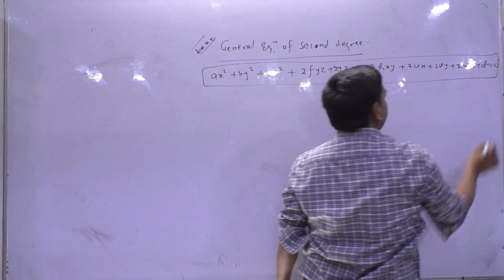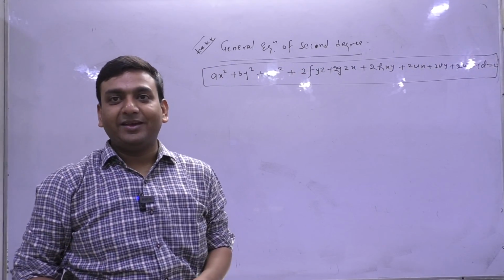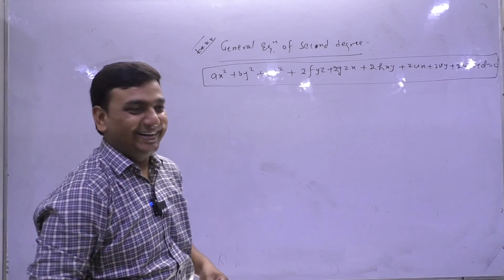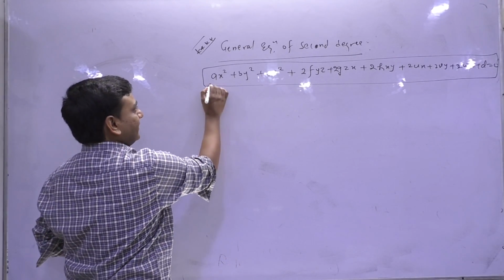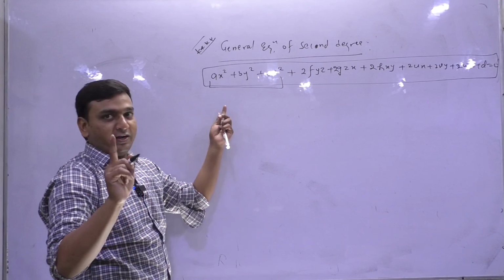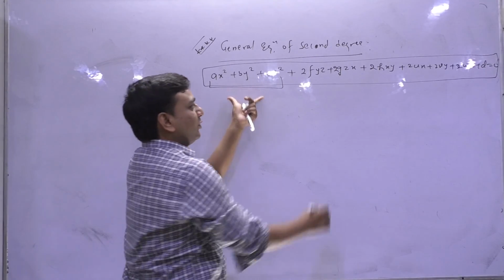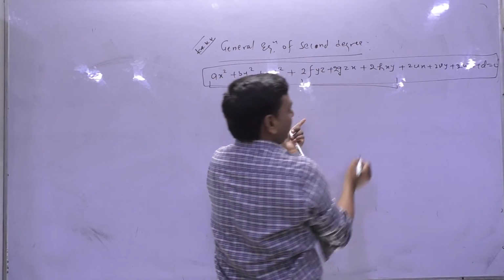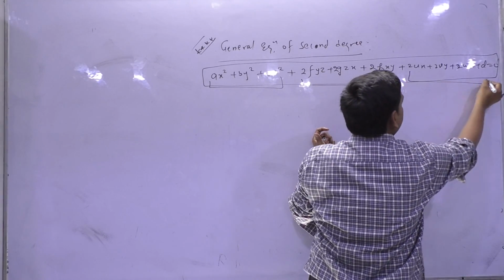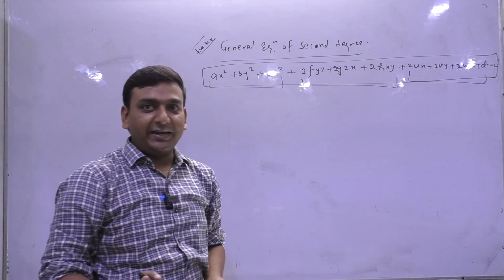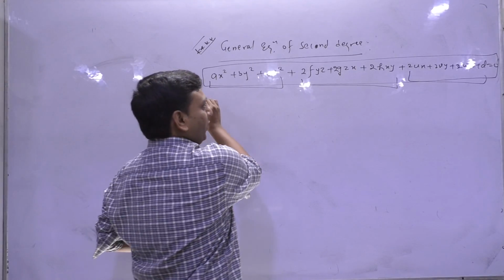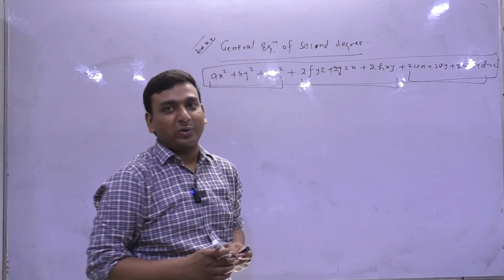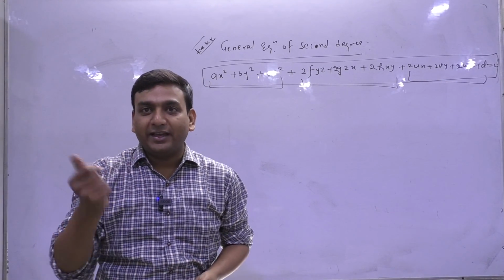(A1 plus lambda A2)x plus (B1 plus lambda B2)y plus (C1 plus lambda C2)z plus (D1 plus lambda D2) equals 0. Clear? So this is the equation.